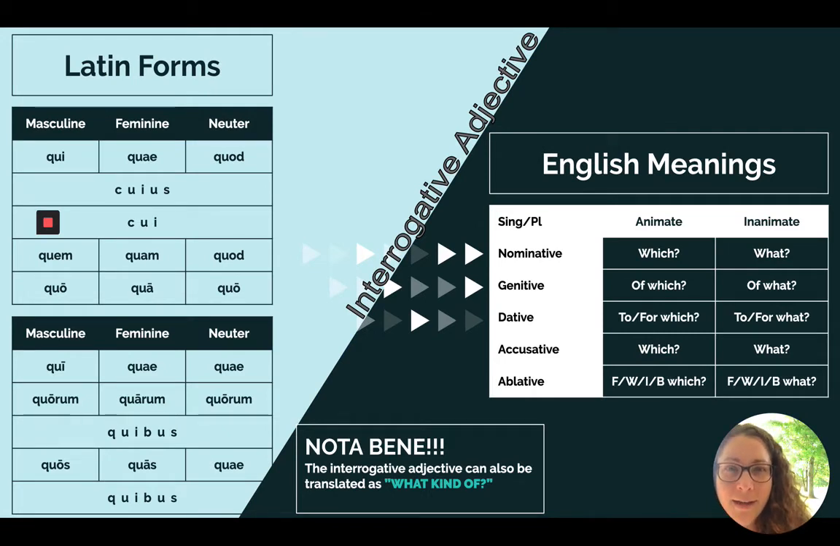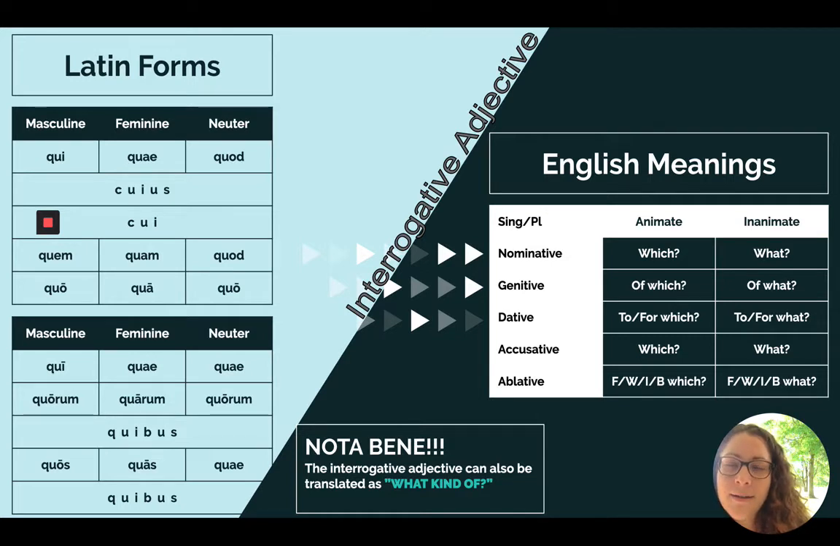Let's move on to the interrogative adjective. On the left-hand side, you'll see the Latin forms have three columns for singular and three columns for plural, for each of the three genders. And in fact, you might recognize these forms from Chapter 17 when we were studying the relative pronoun. The forms are identical, however, the interrogative adjective use and translation is slightly different. So let's take a look at the forms.